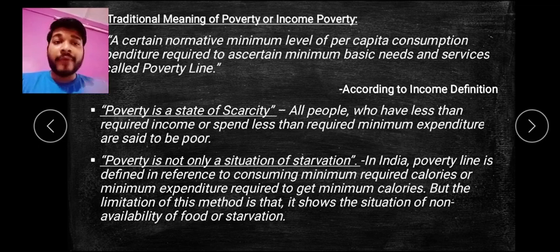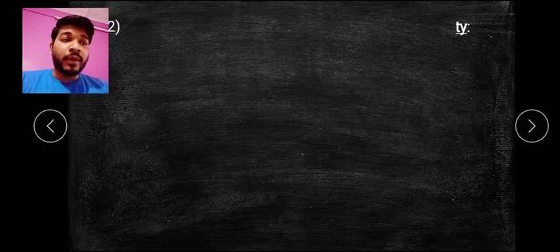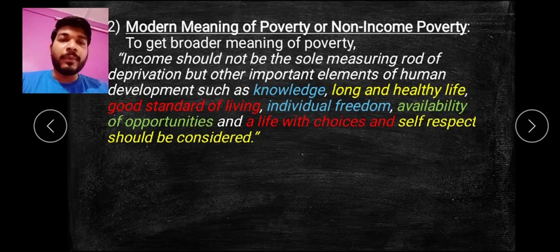But here we have to understand that in income poverty, it only depends on money and minimum calorie consumption. Whereas there is a second situation, which we can call the modern meaning of poverty. So let's go with the modern meaning. The modern meaning of poverty, or non-income poverty, is a broader meaning which says that income should not be the sole measuring rod for deprivation, or the lackness. Deprivation means lackness, or loss of that particular thing.